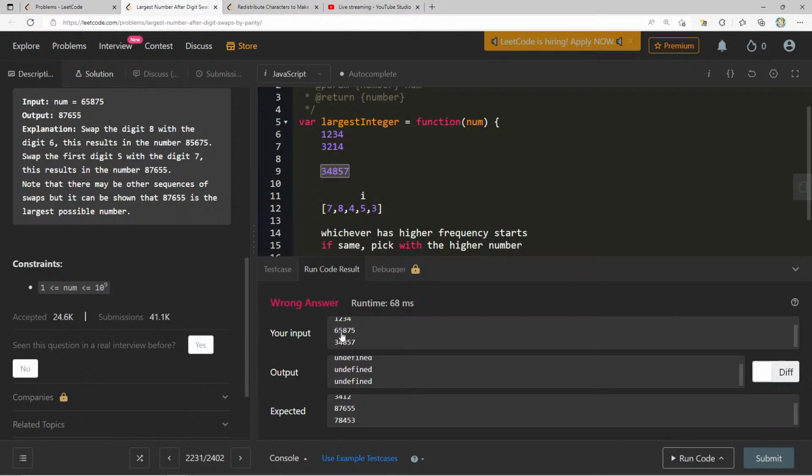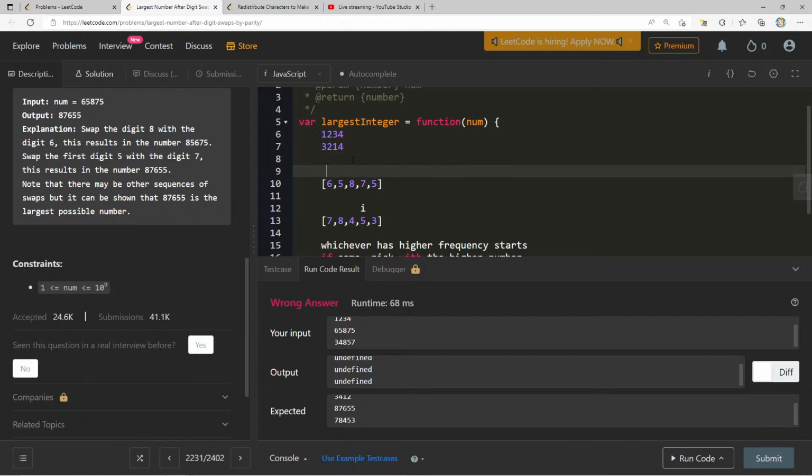Let's say we have another one like 6, 5, 8, 7, 5. So we say, okay, this first one is even, so find the next even that's greater. That's going to be an 8, so we swap these. All right, now we're at the odd. Pick the next odd that's greater. There's 7. Swap those. And then we're just left with this. That's essentially what it is, right?